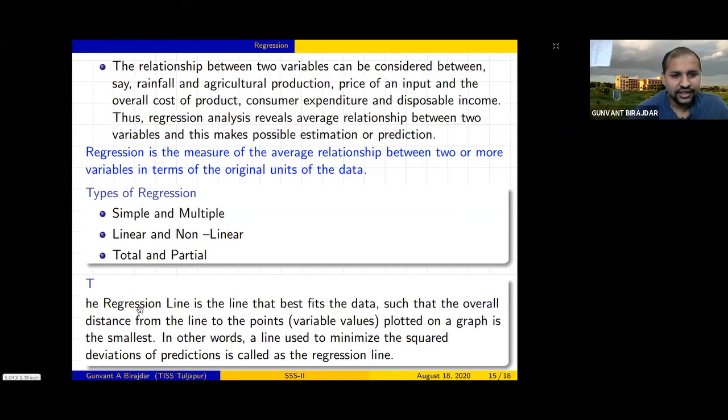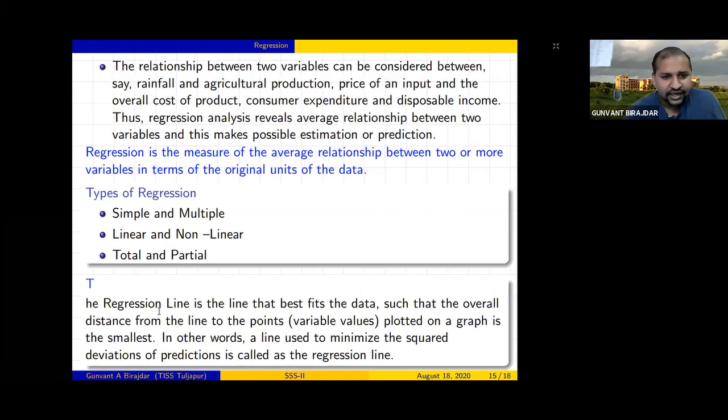Now the regression line. There are different methods to study regression. One way is a scatter plot, another is algebraic equations. Whenever only two variables are there, it is very easy to do the scatter plot. But if there are multiple variables, the scatter plot will not help. In those cases, we use algebraic equations.